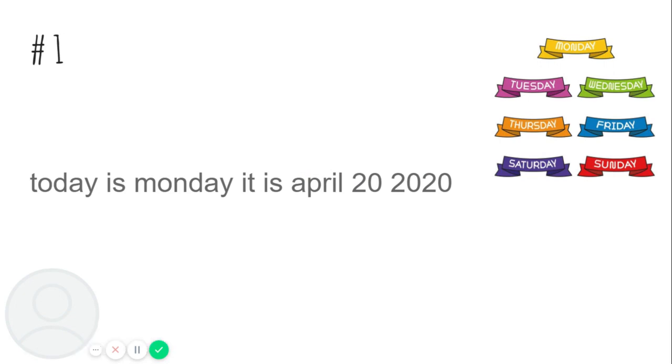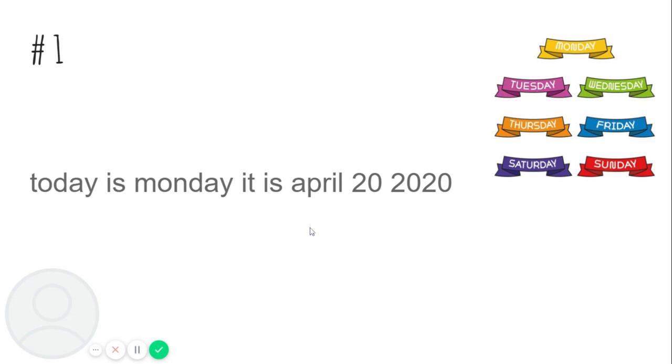Okay, number 1. Today is Monday. It is April 2020. What do we need in our sentence? Yes, we need a capital letter in the beginning of our sentence. What else needs to be capitalized? The M in Monday. April is a month, so it needs a capital letter as well.